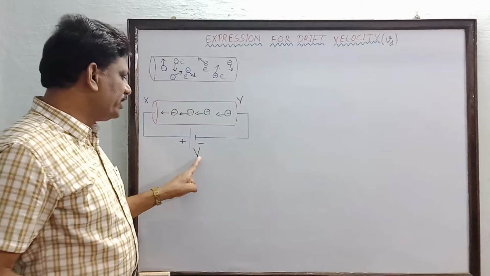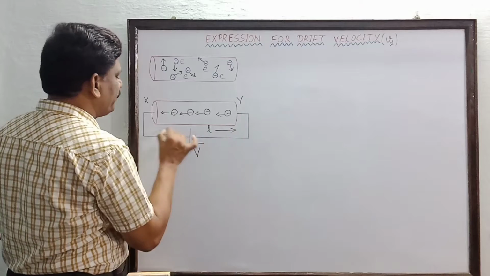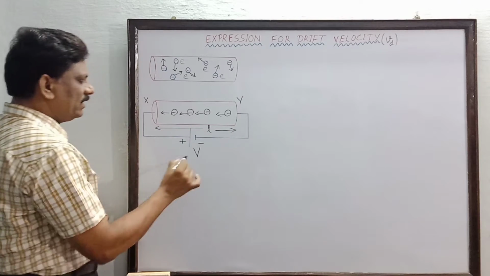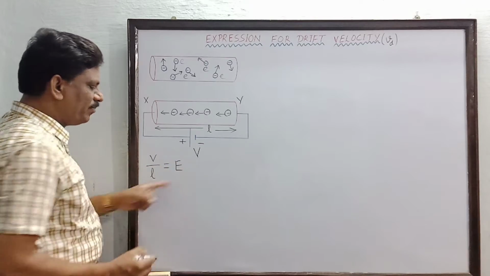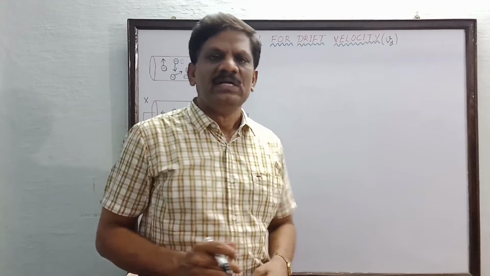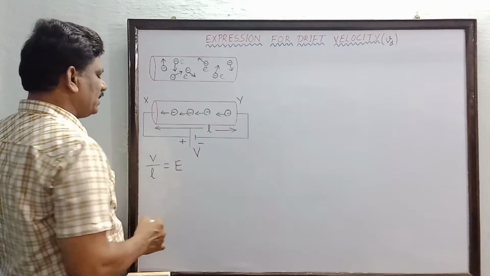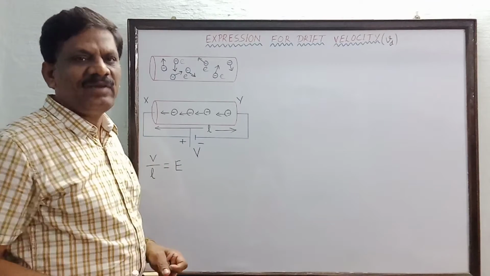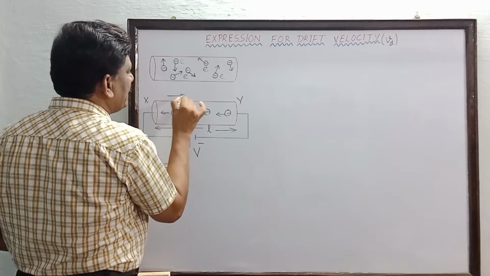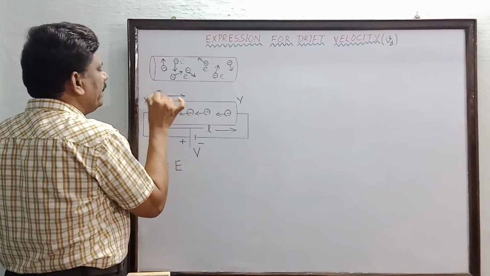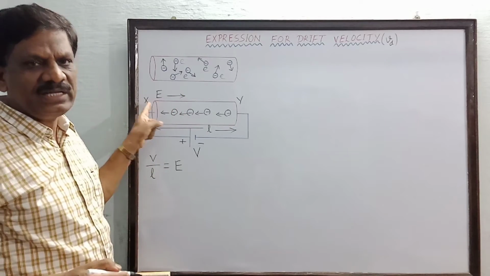So V is the potential difference. Suppose L is the length of the entire conductor, then V by L will be equal to the electric field. This is the magnitude of the electric field. So the electric field is established across the two ends of the conductor, and the direction of the electric field will always be from the positive end towards the negative end. This is the direction of the electric field, capital E.